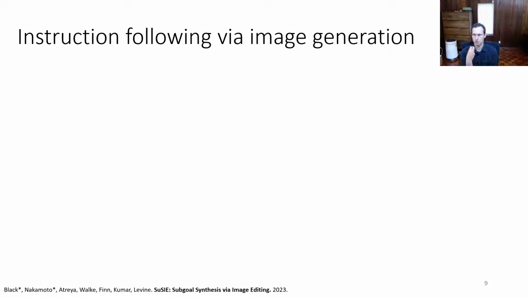The other thing we can do is we can use the goal condition policies directly to carry out language instructions if we combine them with image generation methods. And that's actually a really nice way to combine even more sources of data. So the language conditioned image generation can utilize data from other sources, like data sets from the web, and the goal condition policies can utilize even unlabeled robot data.